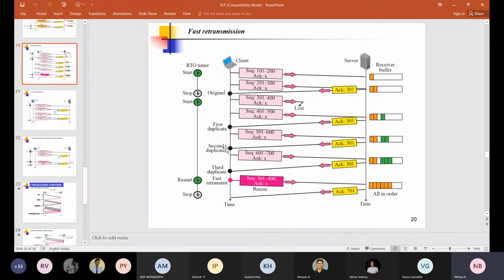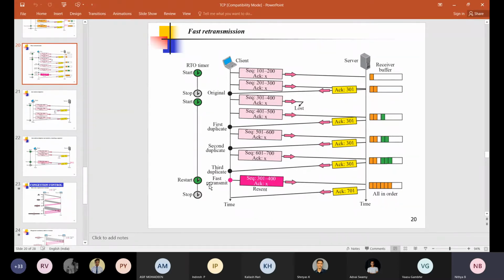This is another sign of congestion detection, because the packet is lost due to congestion in the network. But anyway, the server is able to transmit three acknowledgements, and those three acknowledgements are received by the client. So there are two possibilities to detect congestion.